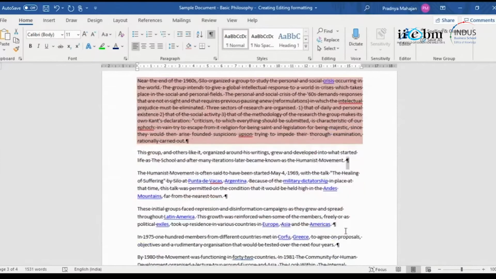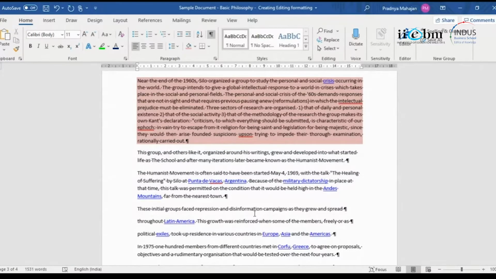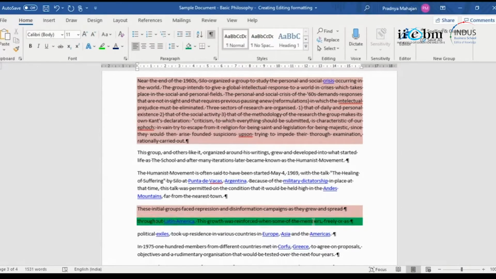Now let me show you one more thing. So suppose I press an enter here, right? And then I press an enter here also. What have I done? It was a single paragraph, but I have created 3 paragraphs because that's the way Microsoft Word will understand it as a different paragraph. So now I click here and I give a background color. It applies only to that line. Realize it doesn't apply to the rest of the line. So then when I click here and I give a blue color here, it's a different one.